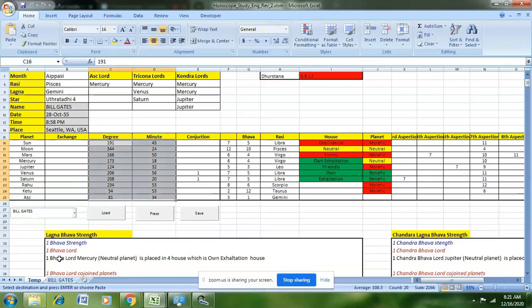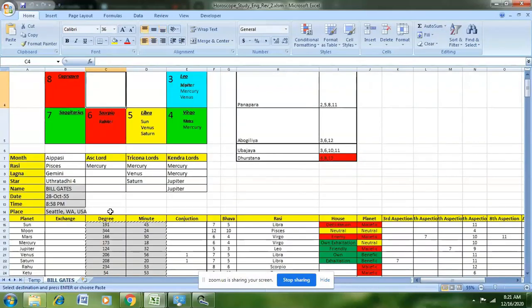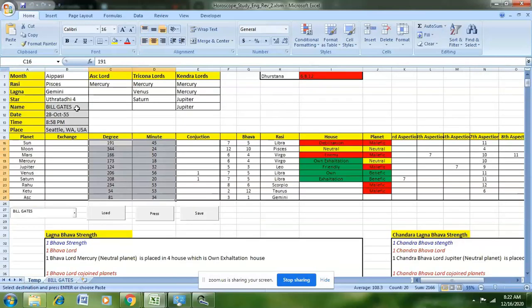It goes into the Bill Gates sheet and copies all the content here, and then you can make changes and do the calculation here in the temp sheet. So I hope you all make use of this tool and get the content for your predictions correctly, and happy predictions.